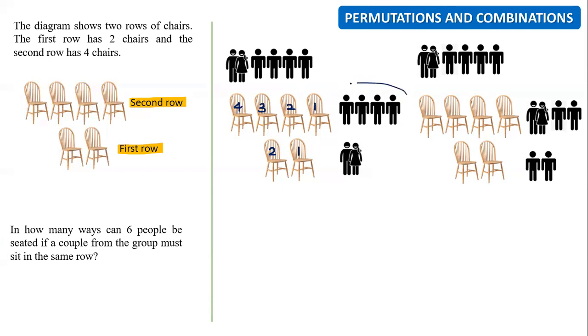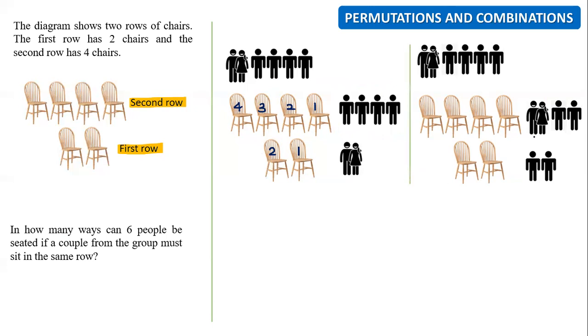Because all these 4 can go first to this chair. So we have 4 people who can sit in the first chair. Let's say 1 person is already seated. The balance of 3 will go to the second chair. So we have 3 people who can sit in the second chair. So that's how we arrange them. Understand? This is the first situation.